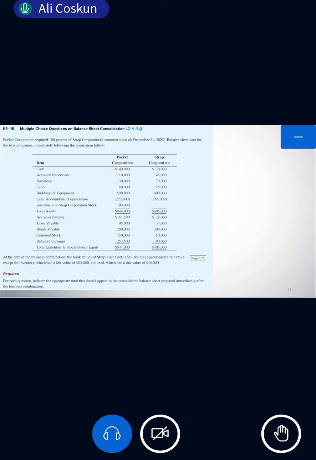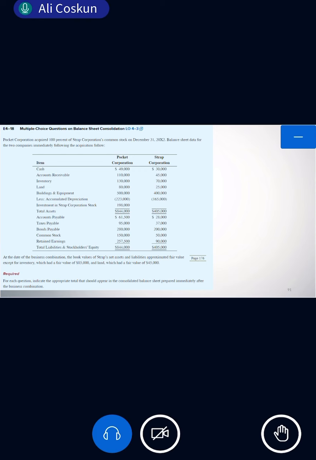Fajr, let's say acquisition was on this date, but this statement was 2013. Does this mean the acquisition price? No. Why? Because it will increase by net income and decrease by dividends during the year. So this amount is the acquisition price because it is immediately following the acquisition. That time when the acquisition happened, the acquisition price is 198.